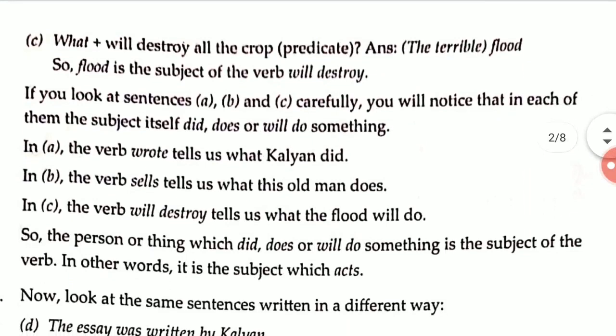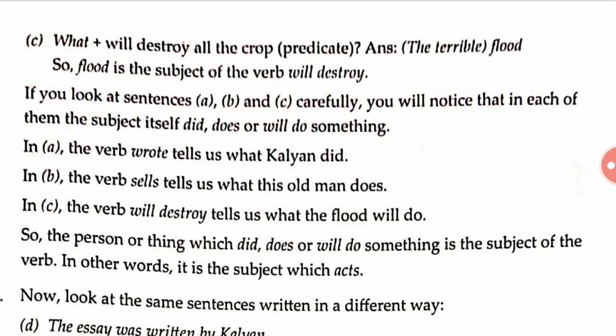Okay. If you look at sentences A, B and C carefully, you will notice that in each of them the subject itself did, does or will do something. Kalyan had done something: he wrote the essay. The old man does something: what does he do?